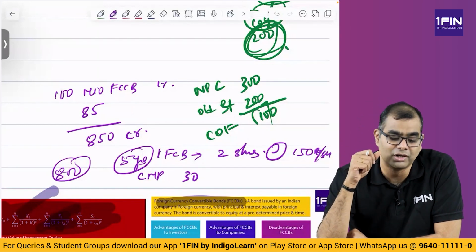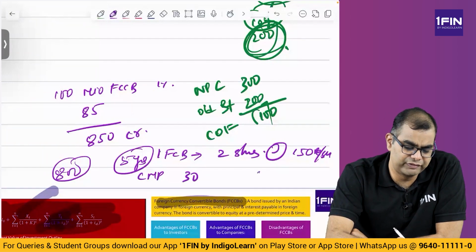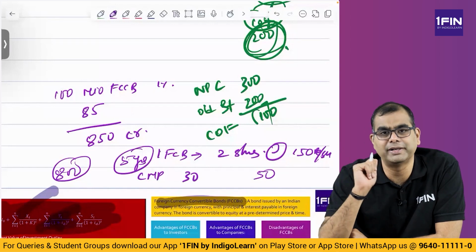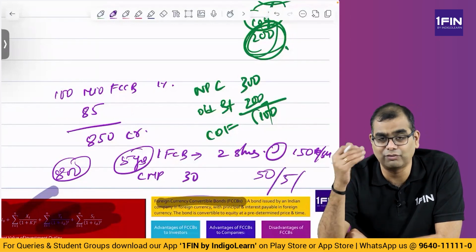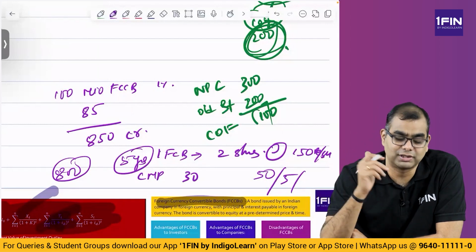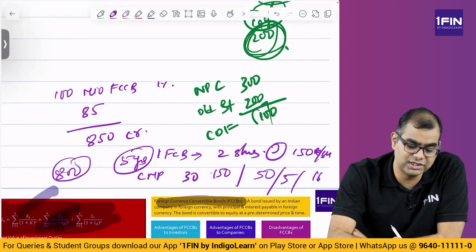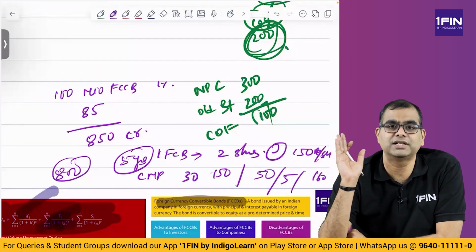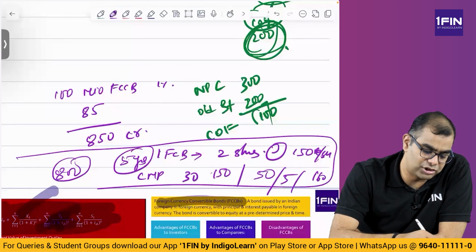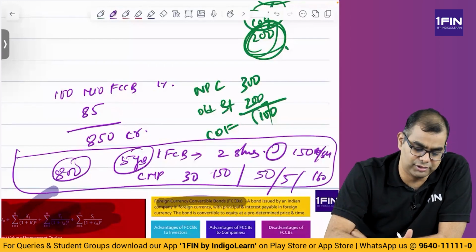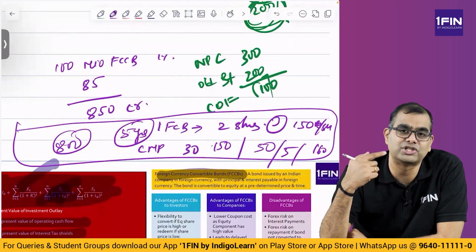So when that particular option is there, if the market price is, let's say, 50, I'll say I don't want to convert, give me my money back. If the market price is 5, then market price of what? Of the share. I say I don't want. If the market price is 150, I may want, may not want. If the market price is 160, I say I definitely want to convert my shares and make that 10 rupees gain. So you basically are giving them an option to convert on a foreign currency bond, on which they have a right to play on the equity share upside.